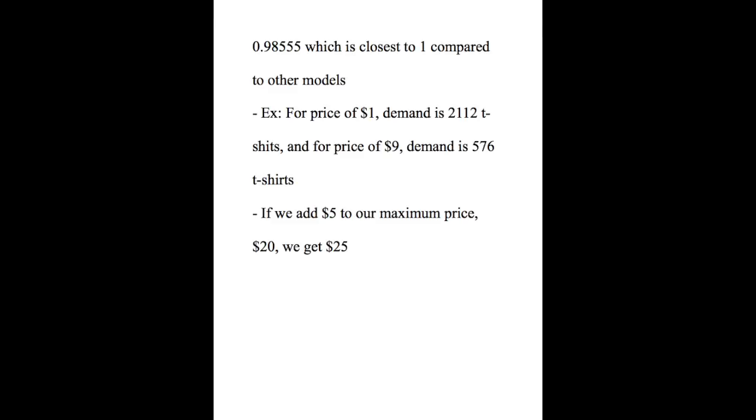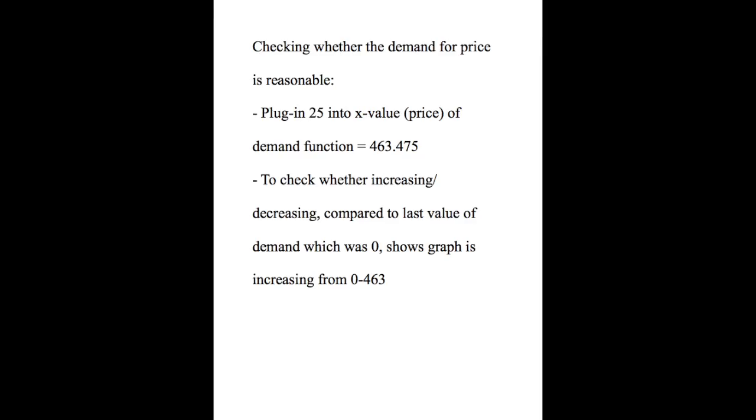And if we plug in this value into the x value of our demand function, you get 463.475, so approximating to 463 t-shirts. To check whether it was increasing or decreasing, we compared it to the last value of our demand, which was 0. So this shows that the graph is increasing from 0 to 463.